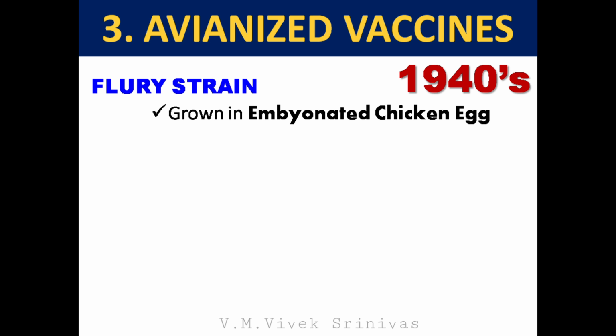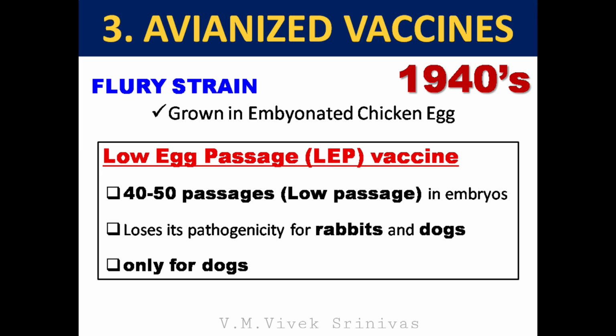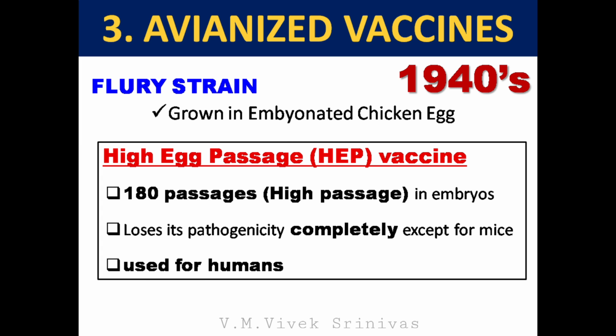2 types are there. First, low egg passage, LEP vaccine, where 40 to 50 viral passages in embryos are done. Following passages, it loses its pathogenicity for rabbits and dogs. This vaccine is used only for dogs, and not for any other animals. Second type is high egg passage, HEP vaccine, where 180 viral passages in embryos are done. Following passages, it loses its pathogenicity completely, except for mice. This vaccine was used for humans also.